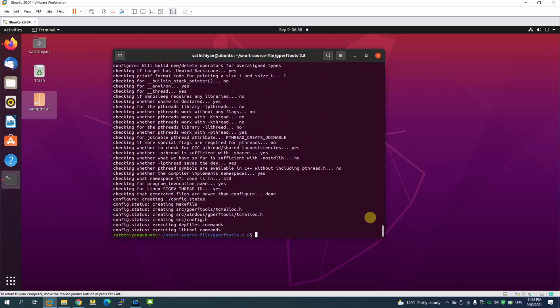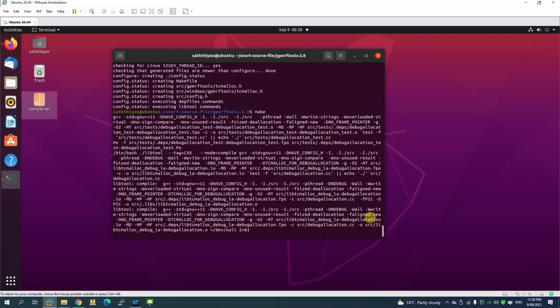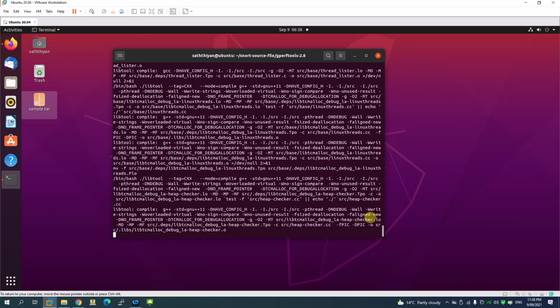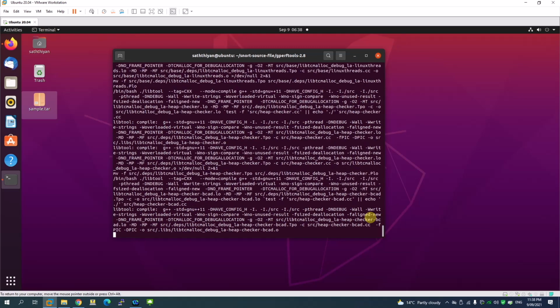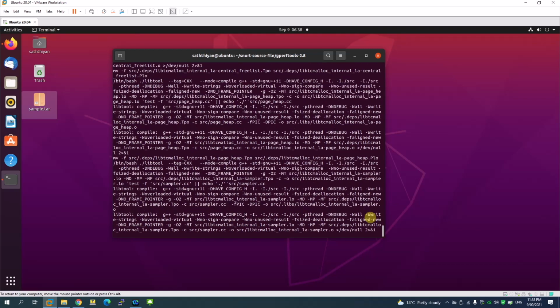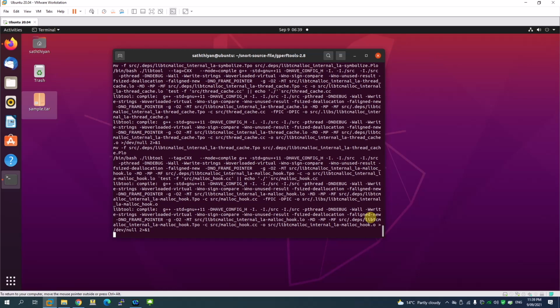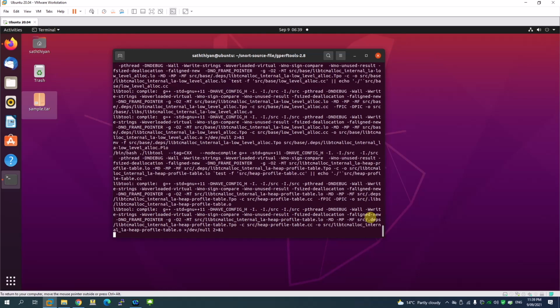So I'm going to run the command make. It's just making the file. After it makes the file, I'm going to run the command sudo make install. Whatever file we just created from the source code, we are going to install that. It's like a program to compile and run.